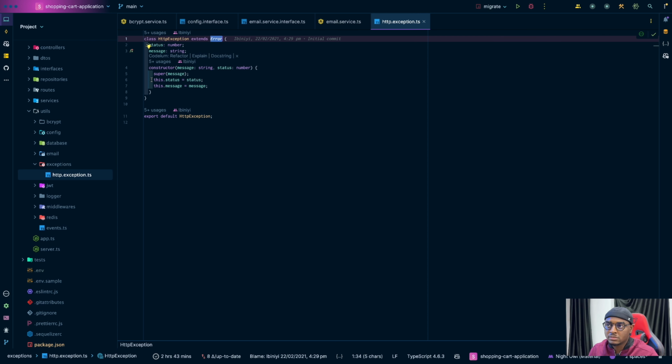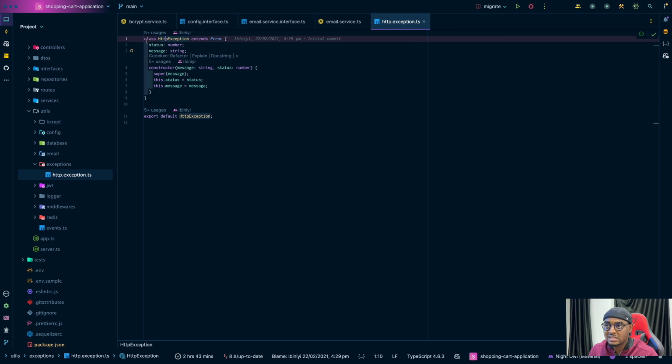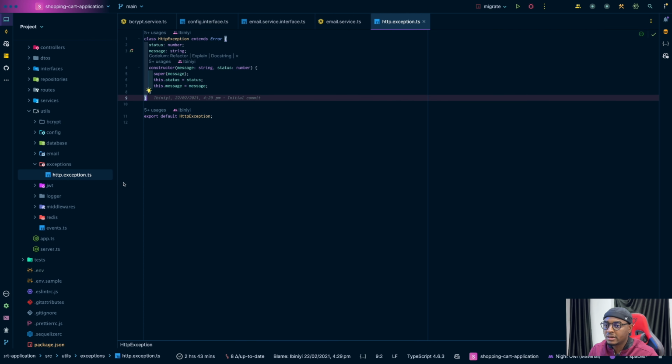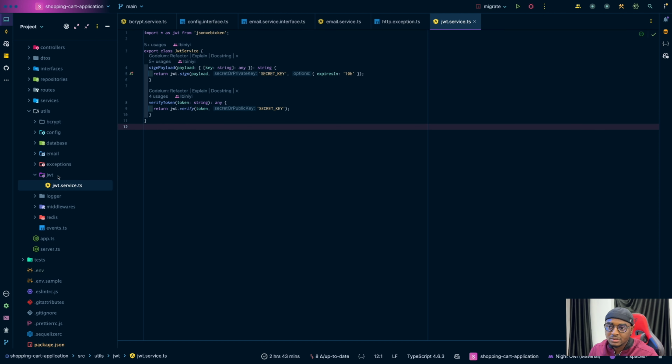With my own additional attribute or property, which is status. The normal Error class in JavaScript doesn't have status, and that's why I created this HTTP exception, so that I can add the status code, right? So that's that. JWT, signing and verifying tokens, right?